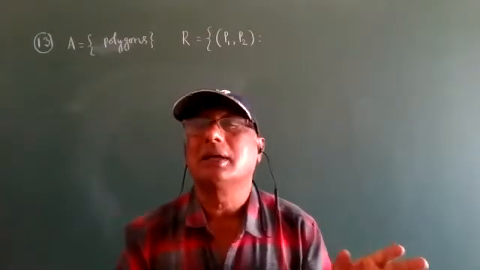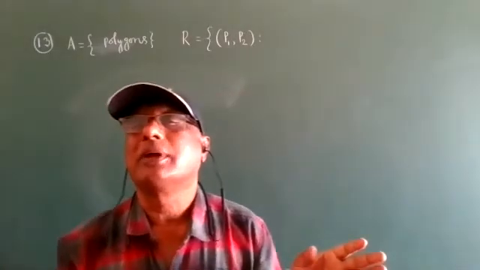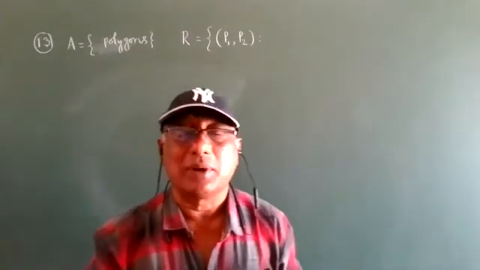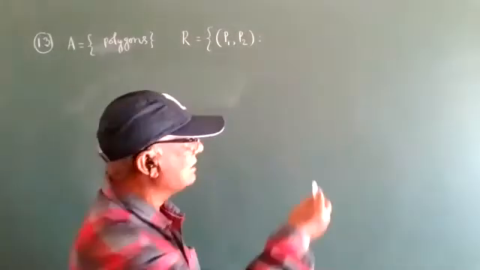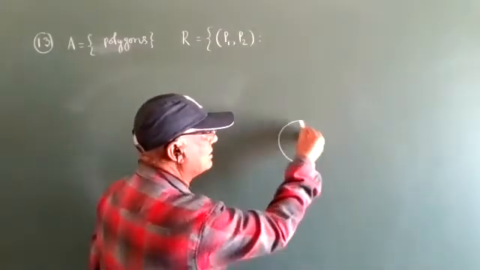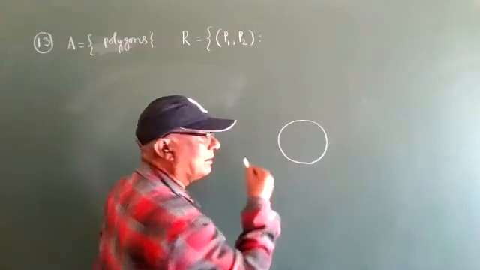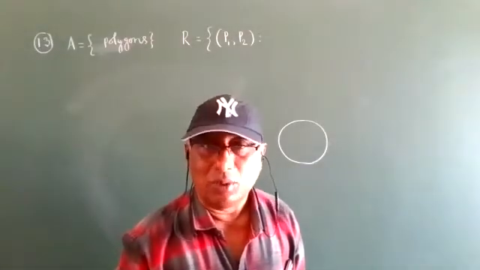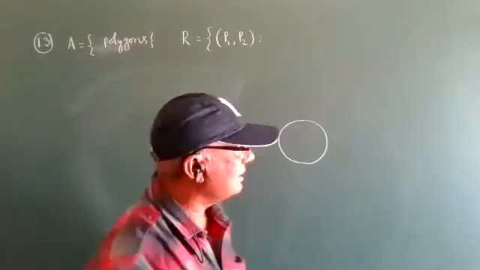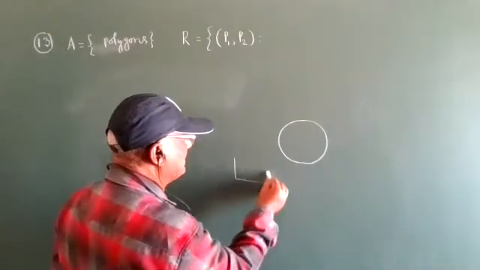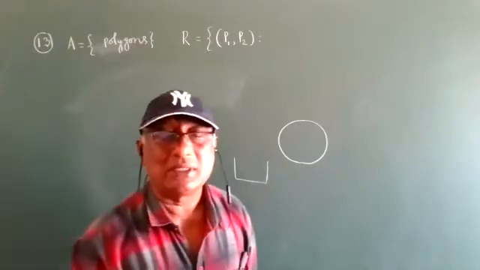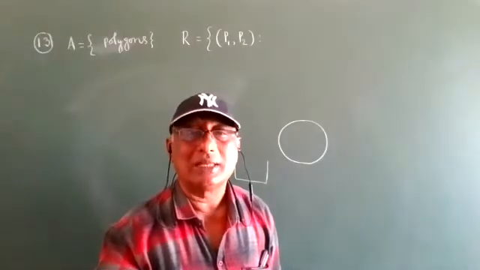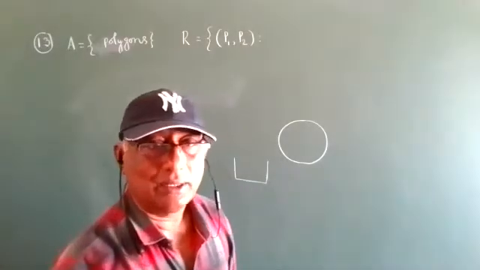In this one, P1 is a closed figure, but a circle is not a polygon. Why? Circle is also a closed figure. Closed, no? So it is open. Open means it is not a polygon. This is not a polygon. If it is open, it is not a polygon. Any figure that is closed is called a polygon.